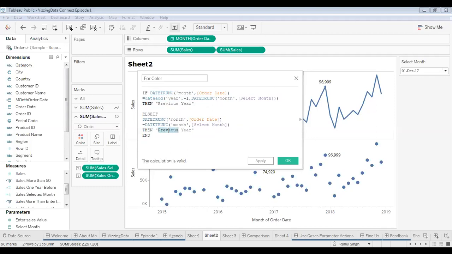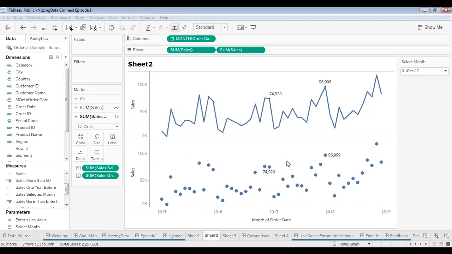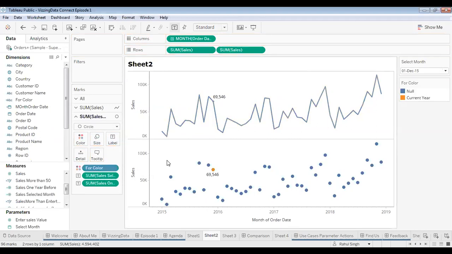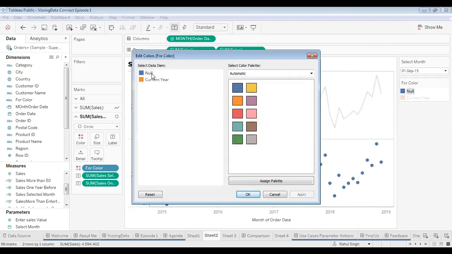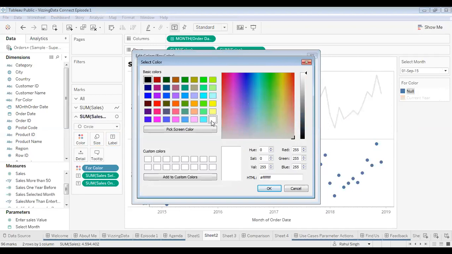And this is my current year. Okay. And this color, I need to bring it onto the color for the circles. Okay. And what I need to do is, previous year I can keep it as red. Current year I can keep it as orange, and whatever null values that we have, we can keep them as white.